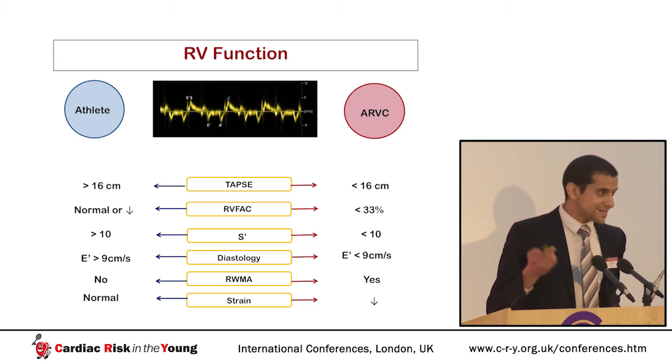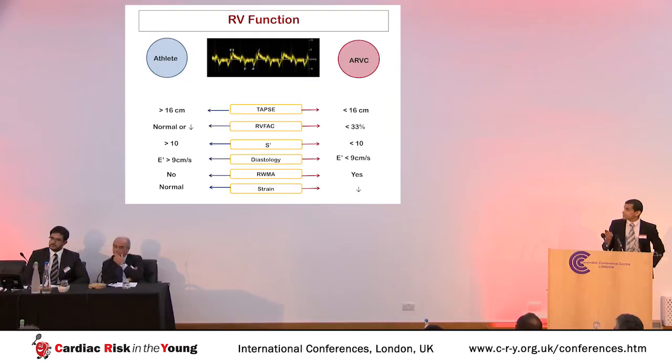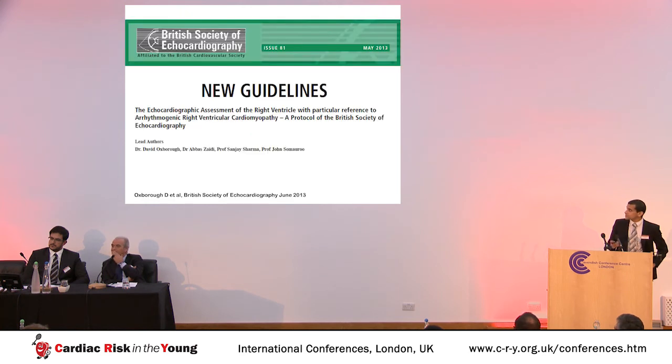Now, I'm not going to go into detail about right ventricular function because you'll be hearing a detailed talk from Professor Corrado shortly, but the indices that we would suggest you should be measuring when assessing the athlete's right ventricle include TAPSE, right ventricular fractional area change, S prime velocity using tissue Doppler, diastolic indices such as E prime on tissue Doppler, and assessing the right ventricular wall motion abnormalities, and in some cases, strain can also be useful, and I'll leave that for now for Professor Corrado.